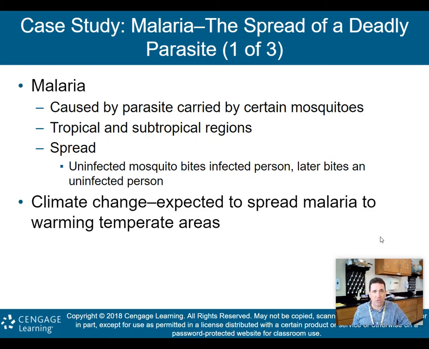Okay, so there's a case study concerning malaria as well. Malaria is caused by a parasite carried by certain mosquitoes. Usually you get it in tropical and subtropical regions, and it can spread. Uninfected mosquitoes bite an infected person, later bite an uninfected person, and spread that disease. So a mosquito bites you, you have malaria. Now that mosquito has malaria in it, it goes and bites another uninfected person. That person gets infected, and this goes on.